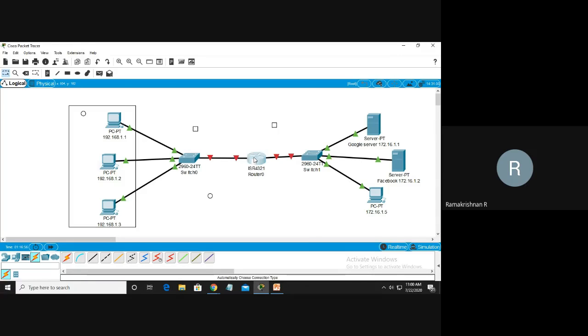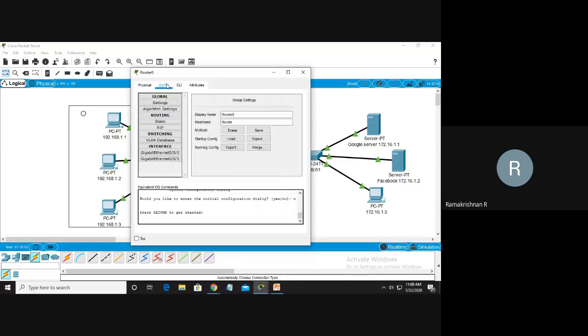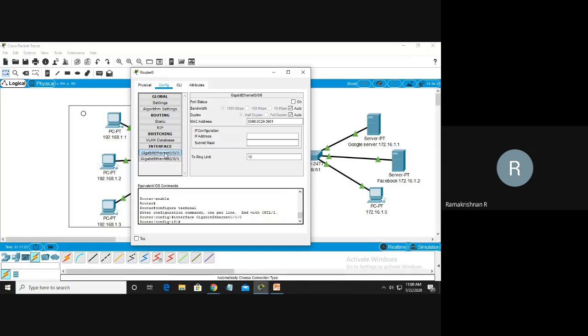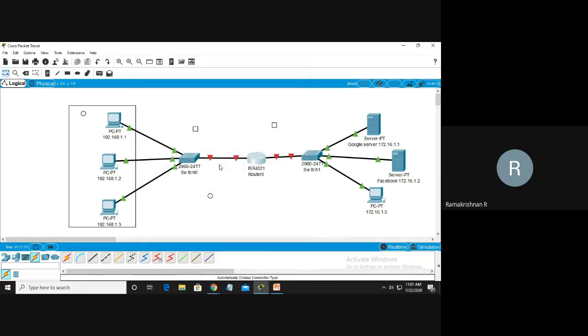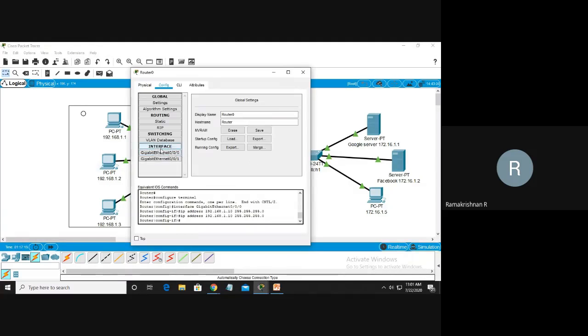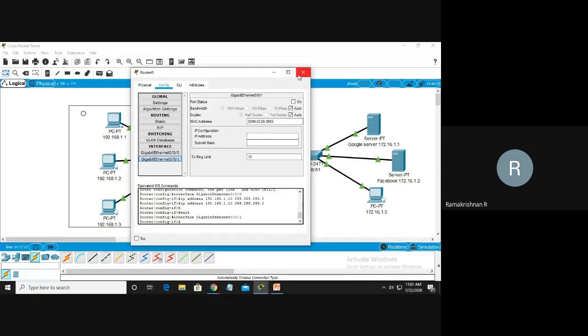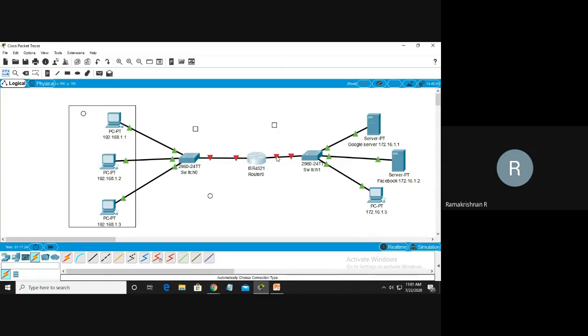To configure, double click, and here I go to config. Here we have to go to 0/0. Here I am going to type 192.168.1.10. Similarly for this side, 0/1.